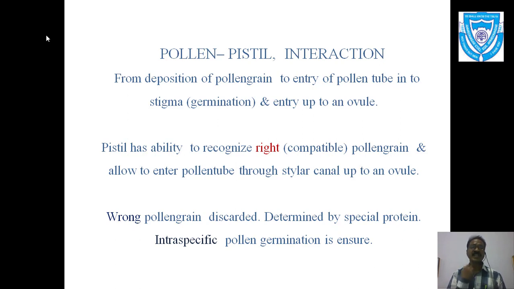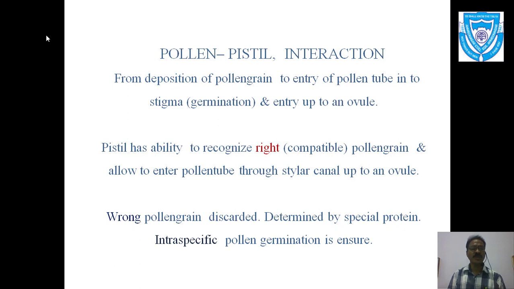So this is called the interaction. It is very interesting that various types of pollen grains may be available and deposited on the stigma, but only the particular type, that is the same type of pollen grains, is accepted. In more detail we can use the word intraspecific: the same type of species are selected or received, accepted by the pistil, and hence these wrong pollen grains are discarded.